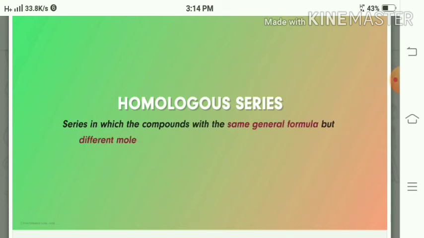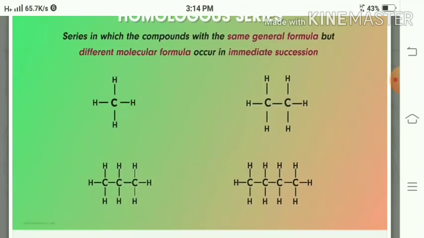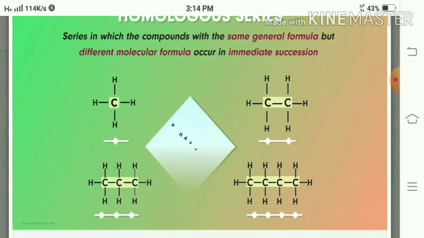Now, what is actually a homologous series? The series in which compounds with the same general formula but different molecular formulas occur in immediate succession. You can see those examples.